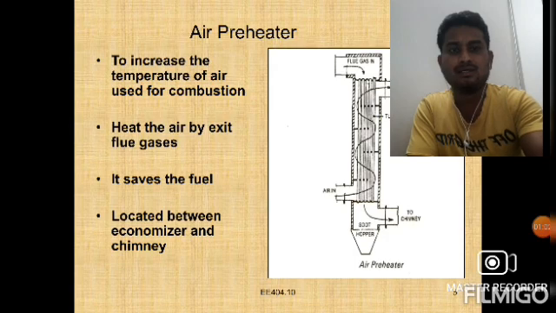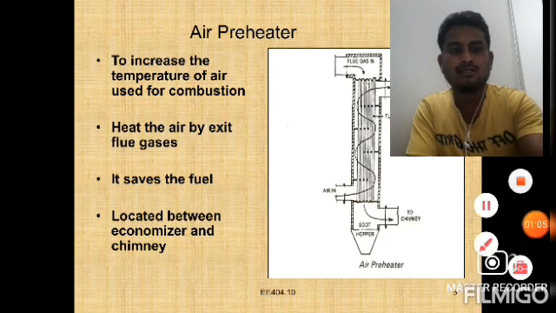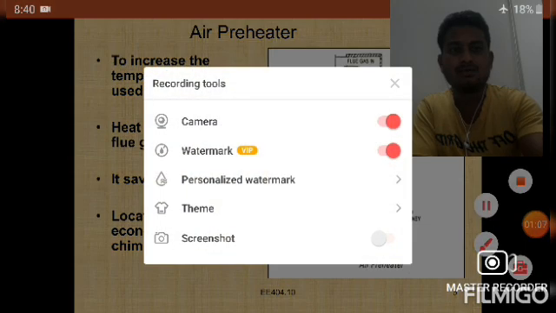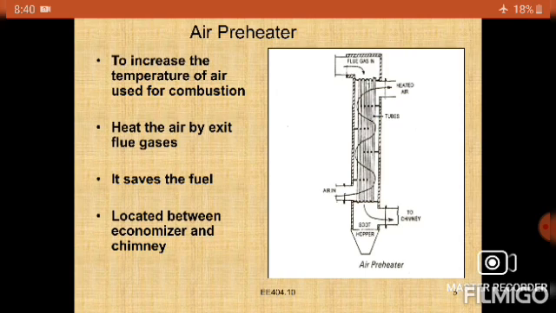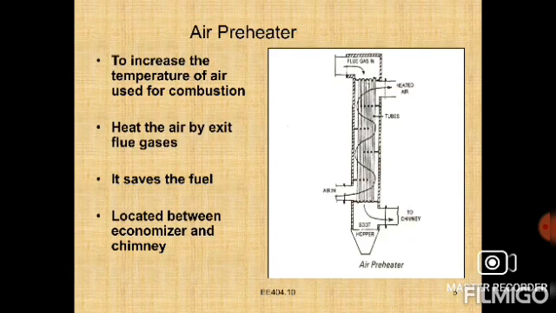In a steam boiler, it increases the temperature of air used for combustion. It heats the air using the exit flue gases. It saves fuel and is located between the economizer and chimney, right?